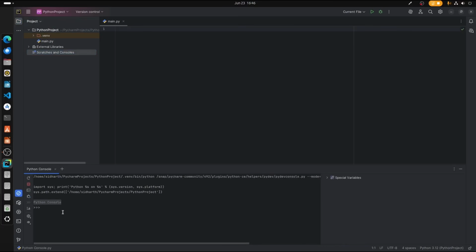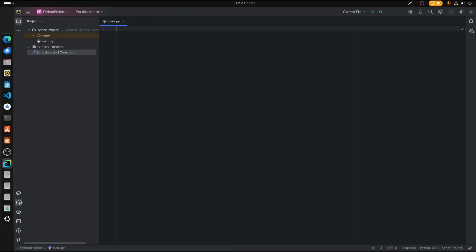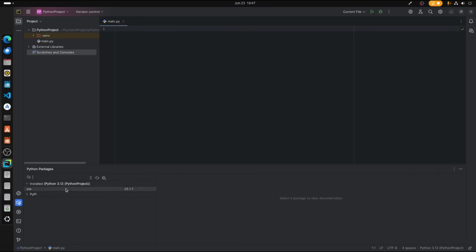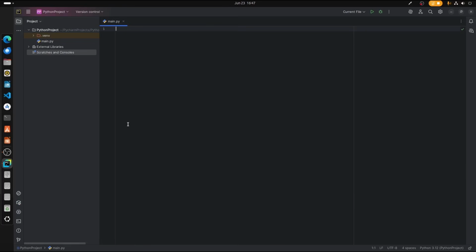This is the console which you see in IDLE live mode. So we can execute stuff like that. It works just like IDLE. And then we have Python packages. This shows all the packages available. You can even search for a package and install it from here without installing it from your terminal.